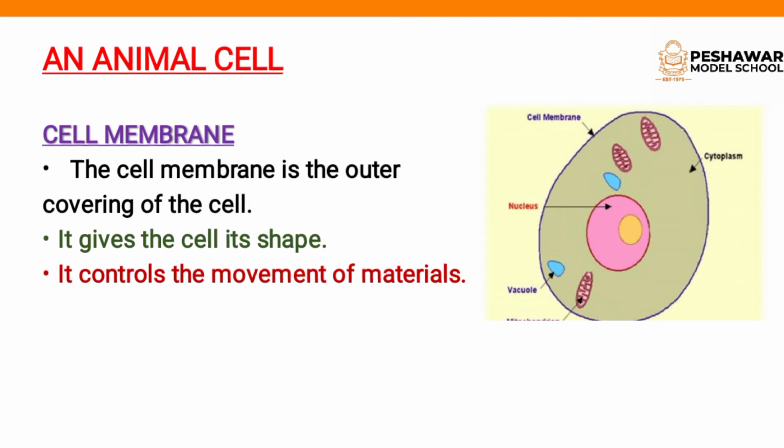Okay students, I am repeating again, listen carefully. Cell membrane is the outer covering of the cell. It gives the cell its shape and it controls the movement of materials.